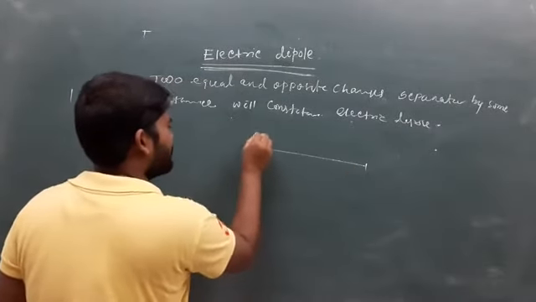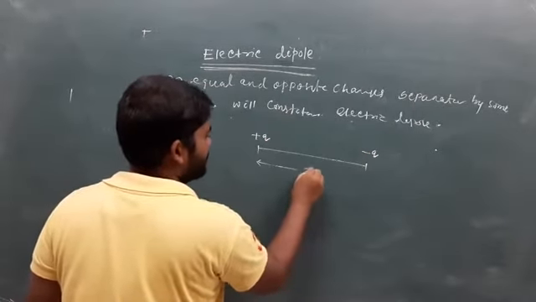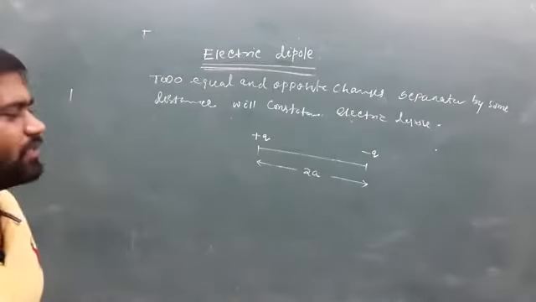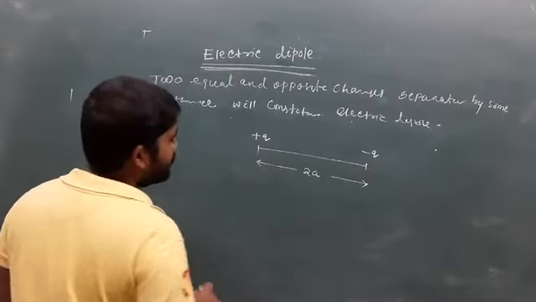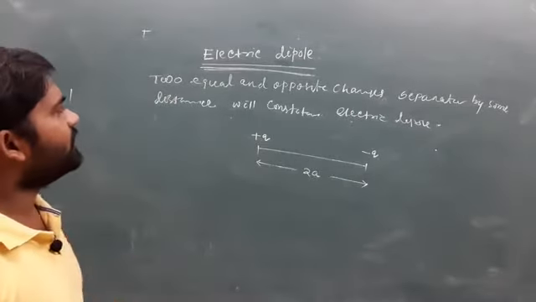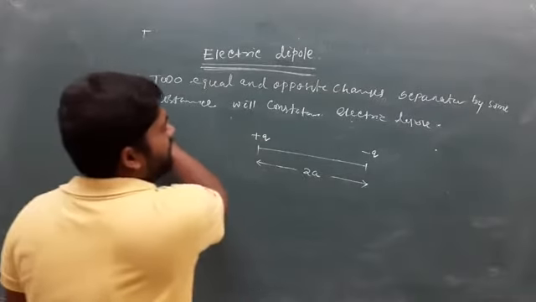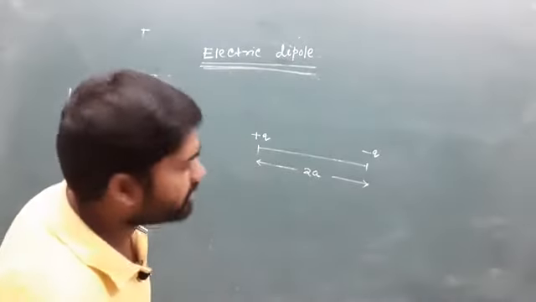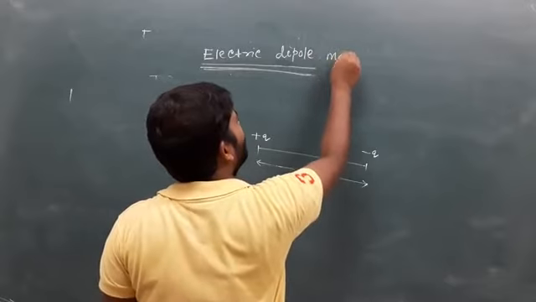So the electric dipole can be represented pictorially as plus q and minus q, with their separation, suppose, 2a. 2a is taken in order to make the calculation simple. When we measure the strength of an electric dipole, it is called the electric dipole moment. So, let us measure the electric dipole moment, or the strength of the electric dipole.